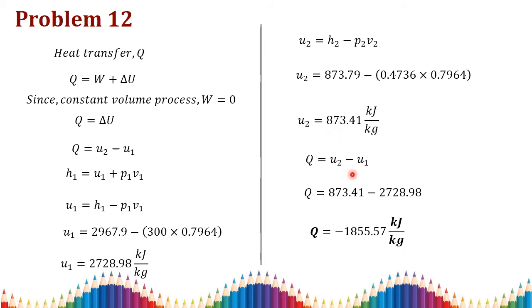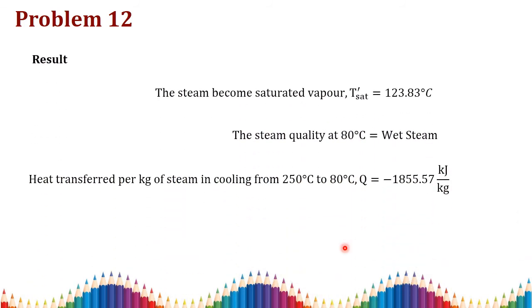Then Q is U2 minus U1. So Q is equal to 873.41 minus 2728.98. So your Q will be minus 1855.57 kilojoule per kilogram. As a result, we have found the saturation temperature at the point where the steam is completely saturated vapor, that is 123.83 degrees Celsius, and the steam at state 2 is wet steam, and the heat transfer rate is minus 1855.57 kilojoule per kilogram.